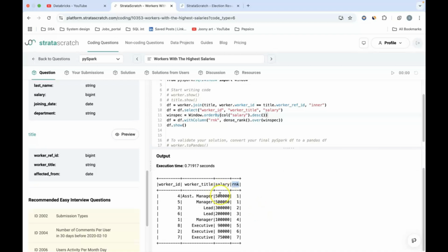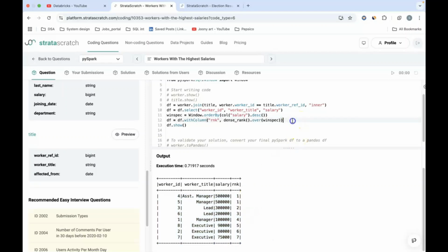If you see, the salary of assistant manager and manager for worker ID 4 and 5 is the same, so the rank is given 1. Now for lead, the salary is 30,000 for ID 3, and for ID 6, it is 20,000. So what I'm doing is ordering it by salary, so I get 2 and 3 here. I'm just ordering it by the rank that I'm getting.